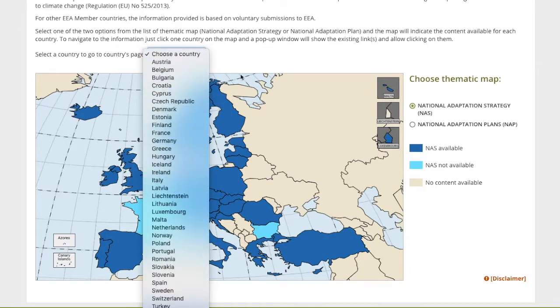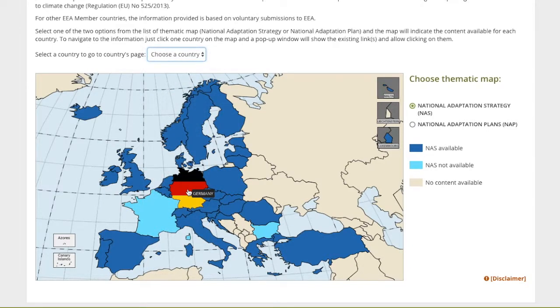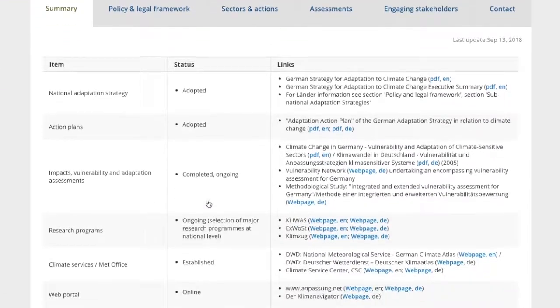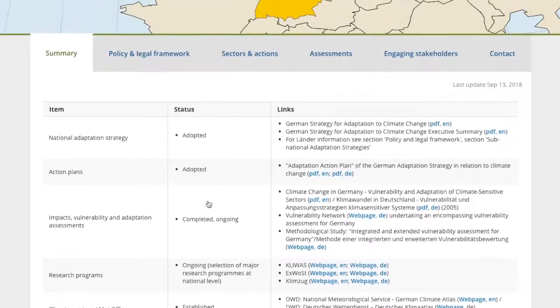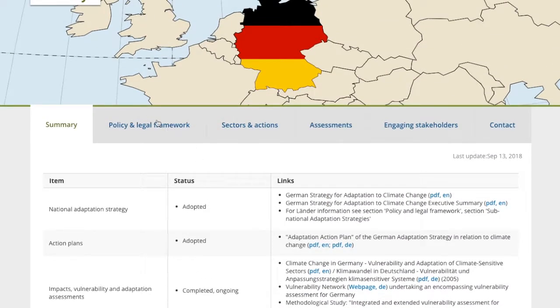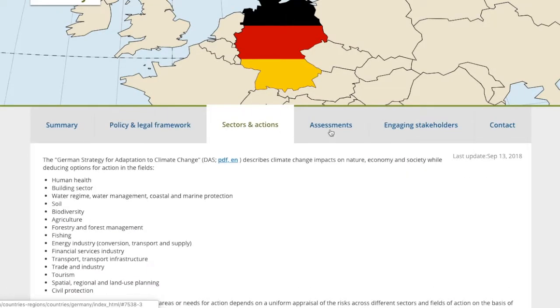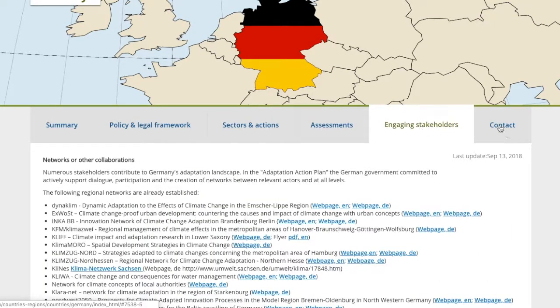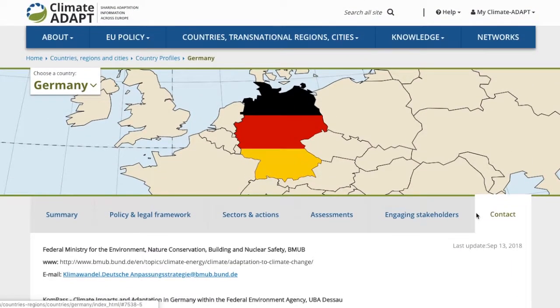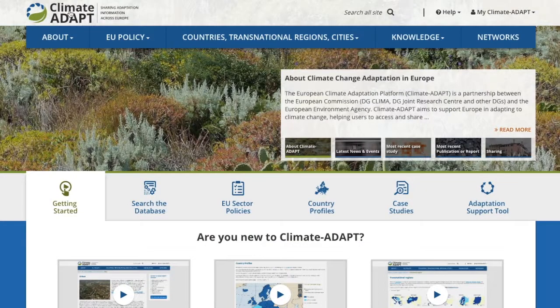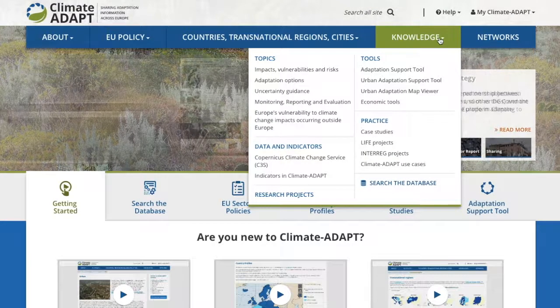Search by country in the drop-down menu or select a country by clicking on the map, which can be organized by theme to show countries with national adaptation strategies or national adaptation plans. By clicking on a country, you will be directed to that web page, where you can find a summary of adaptation actions as well as information on a country's policy and legal framework, sectors and actions, assessment, stakeholder engagement, and contact information.